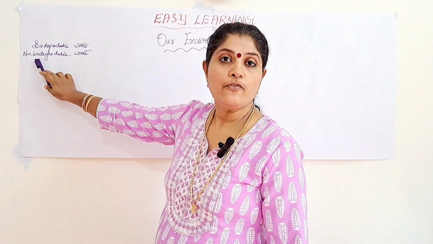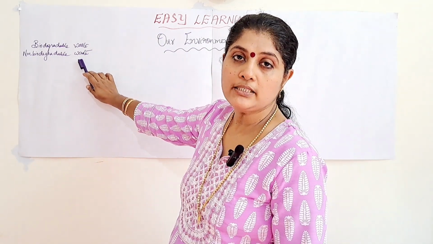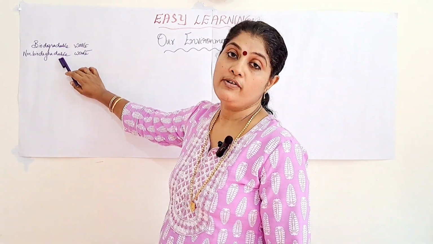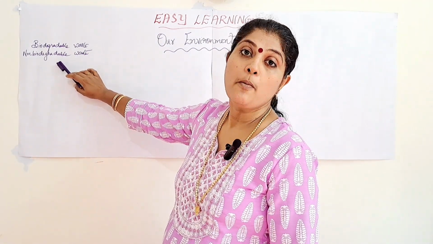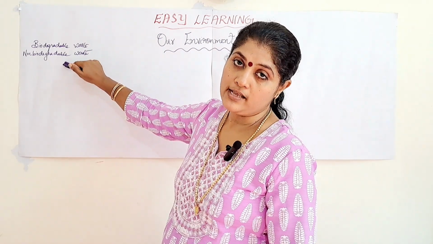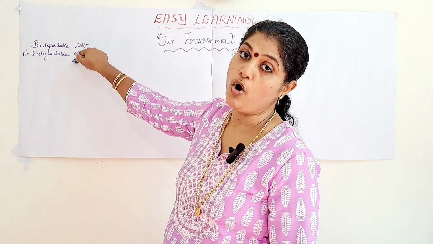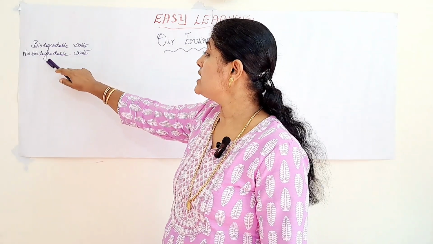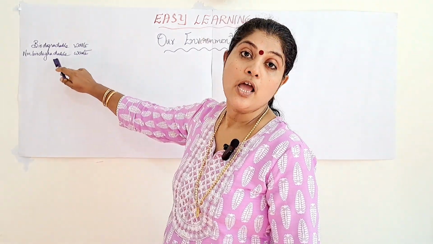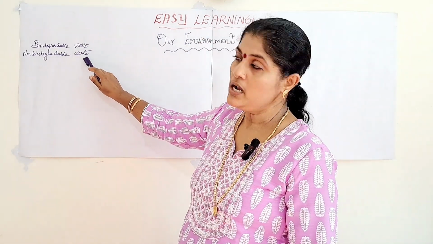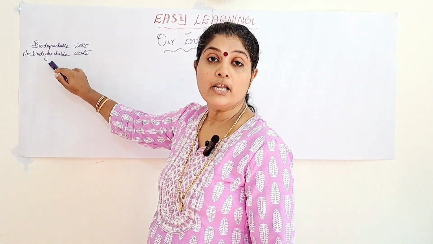Then how can you define non-biodegradable waste? The waste which cannot be decomposed by the action of microorganisms into harmless or non-poisonous substances is known as non-biodegradable waste. I hope you have understood the difference.